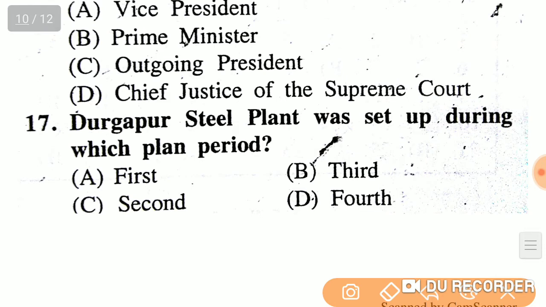Next, Durgapur steel plant was set up during which plan period? First, third, second or fourth? The right answer is second.